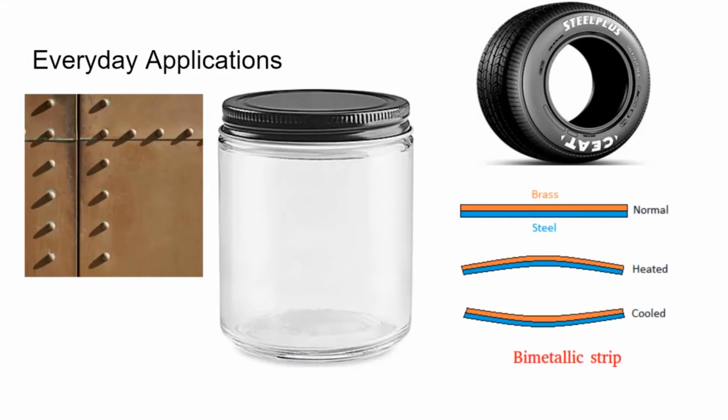And then lastly, a bimetallic strip is designed to bend as it gets hot. The strip is made of two metals joined firmly together. One metal expands more rapidly than the other. As the strip is heated, this metal expands rapidly, causing the strip to bend. The metal that expands more is on the outside of the curve because the outer curve is longer than the inner one. These strips are used in devices such as fire alarms and thermostats.